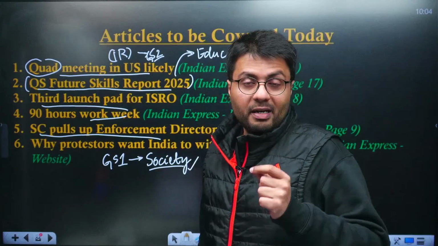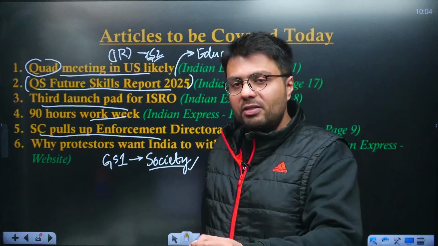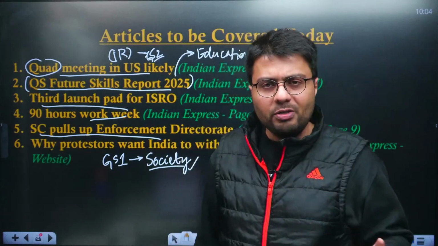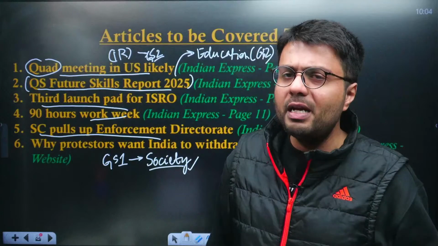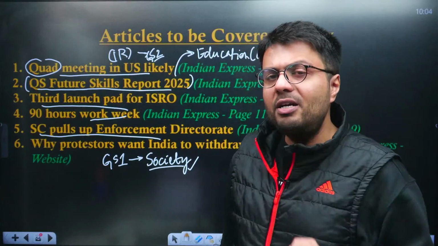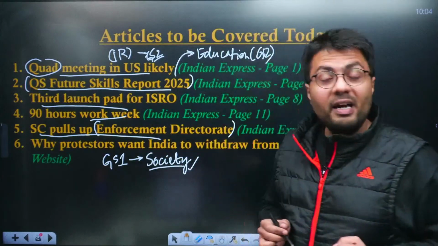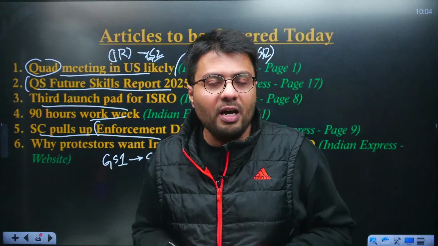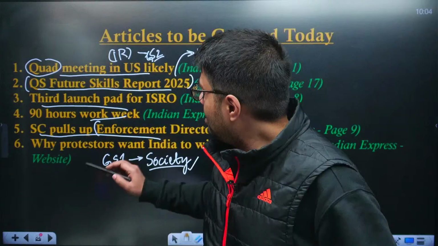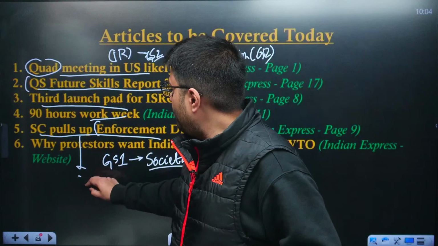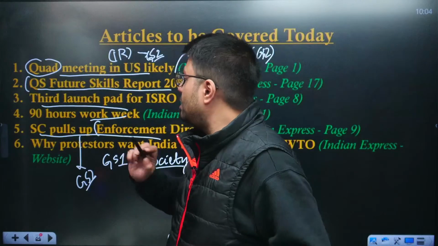the Enforcement Directorate. So in this discussion, we'll take up what were the provisions that provide exemptions to women and children in seeking bail conditions, and also we'll be discussing the Enforcement Directorate, which is an investigative agency under the Ministry of Finance. Hence, this kind of article is important from the GS paper 2 syllabus, that is polity.